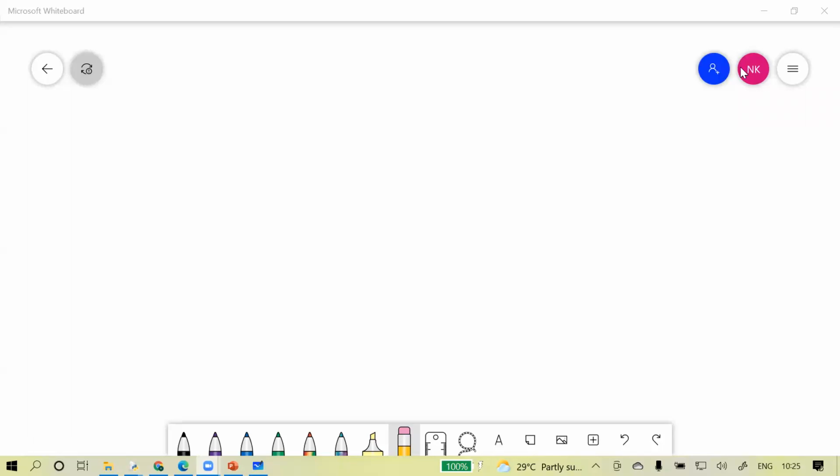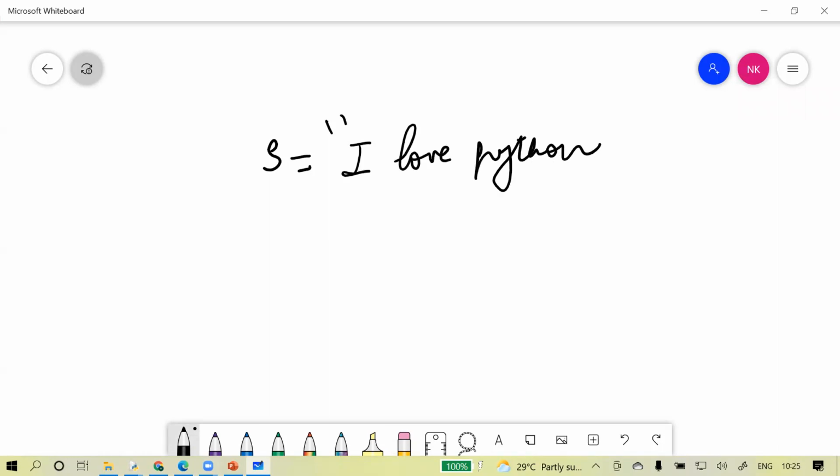So suppose I have a string, let the name of the string be S, and the value in the string is I love Python. This is the whole string, and I want to cut it into slices. What I want is, I don't want space, I don't want love, I don't want space. I want only Python. I want to display only Python. So if you want only Python, you have to figure out from where your P is starting. What is the position of P?